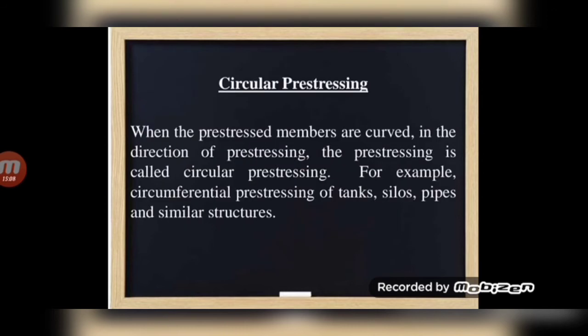See, circular pre-stressing. When the pre-stressed members are curved in the direction of pre-stressing, the pre-stressing is called circular pre-stressing. For example, circumferential pre-stressing of tanks, silos, pipes and similar structures. So the circular elements and the arch-type elements will have curved pre-stressing bars, tendons or cables. Those types of pre-stress may be called circular pre-stressing.